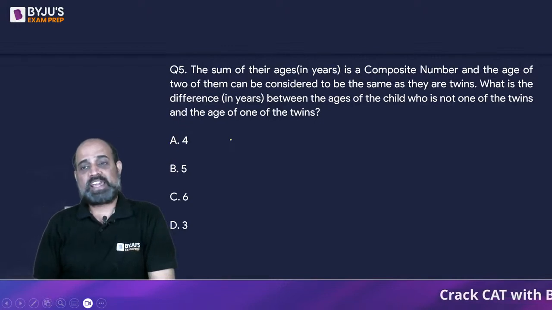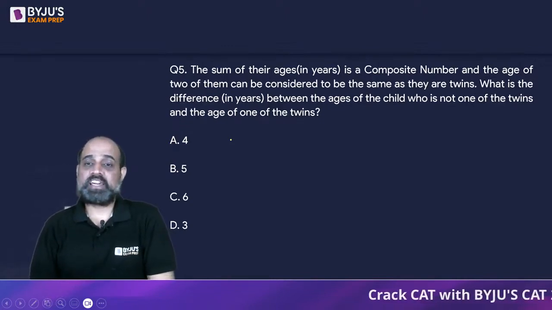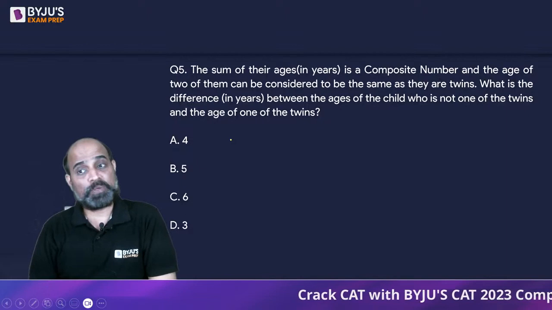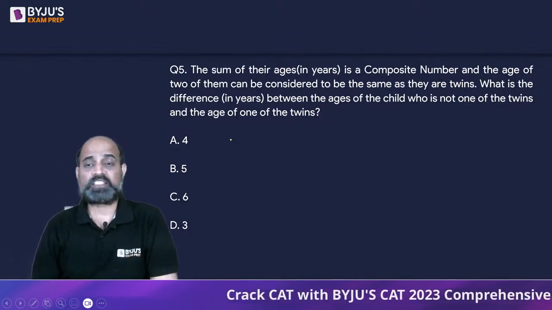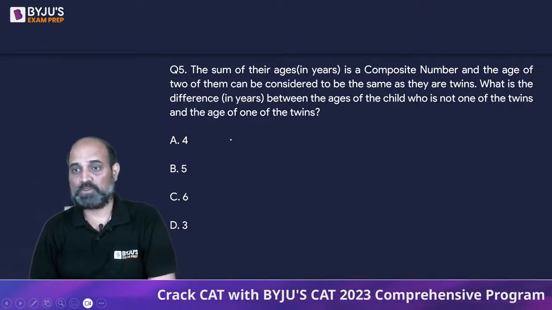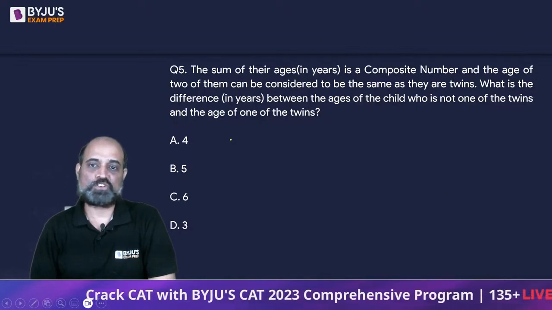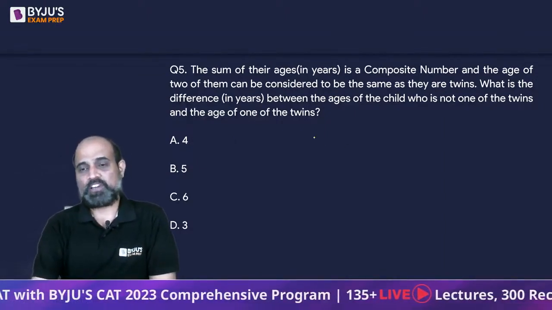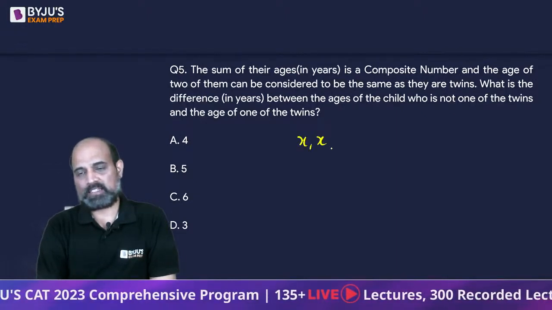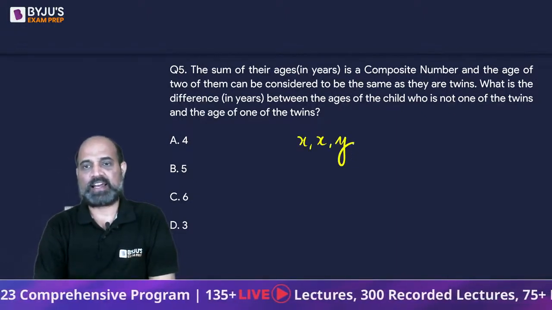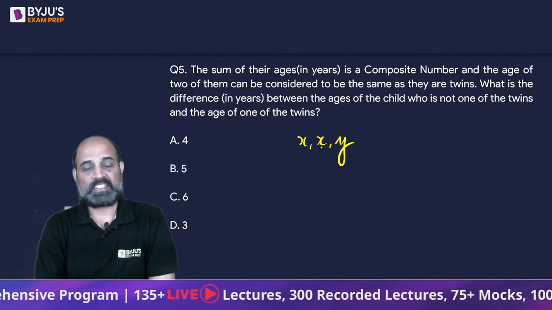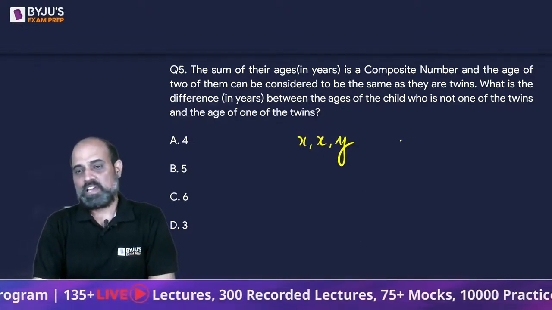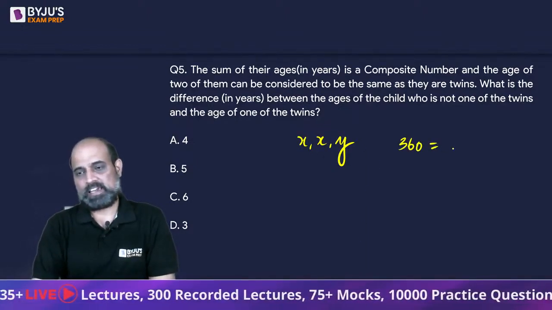The sum of their ages is a composite number and the ages of two of them can be considered to be the same, as they are twins. What is the difference between the ages of the child who is not one of the twins and the age of one of the twins? So we have to think of numbers x, x and y such that their sum is composite and their product is 360. Now we can write 360 as